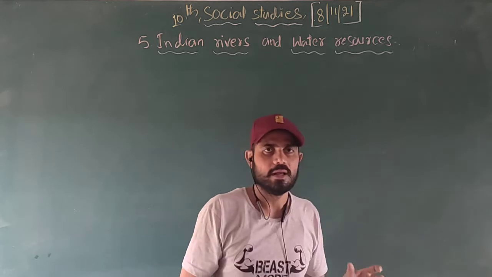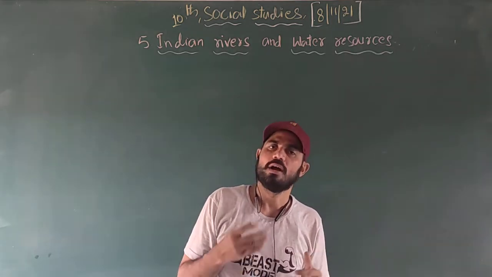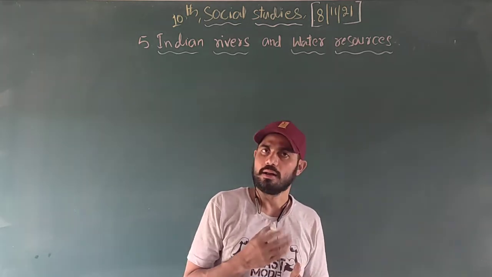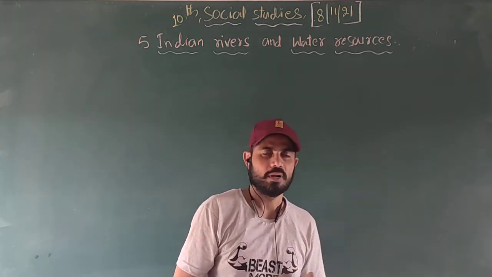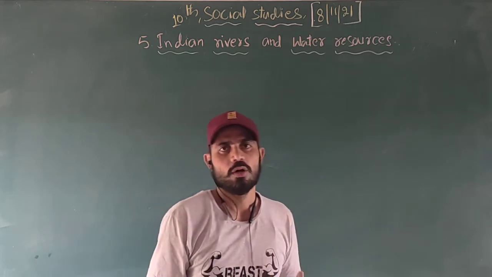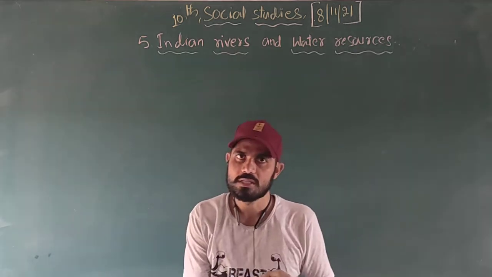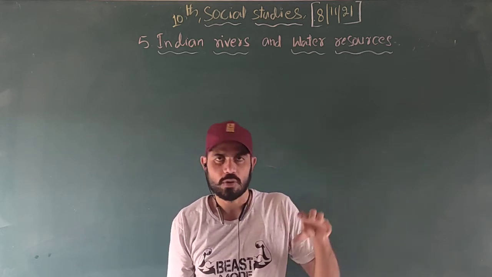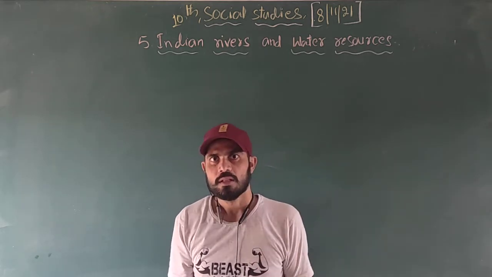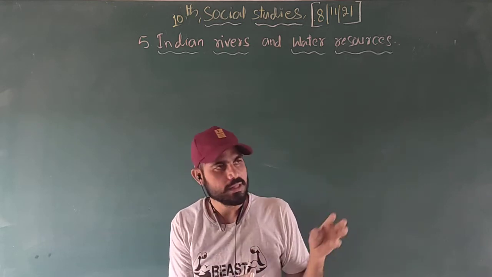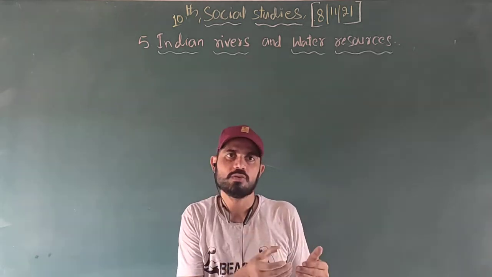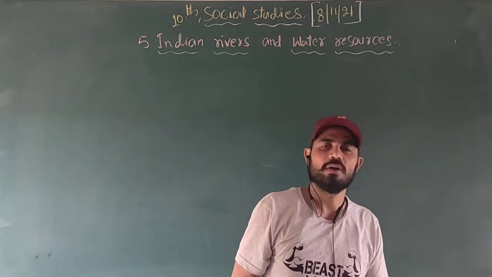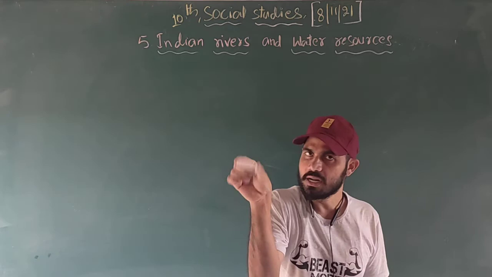Drainage system of India. You know, we have two types of drainage system in India. One is the Himalayan and another one is the peninsular system, right? In the previous session we also discussed that the peninsular river system has different characteristics and the Himalayan river system also has different characteristics, right? Most of the Himalayan rivers originated in the Himalayas. Most of the peninsular rivers originated in the Deccan Plateau, and we can say particularly in the Western Ghats.